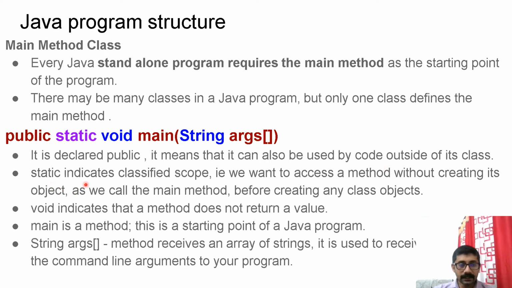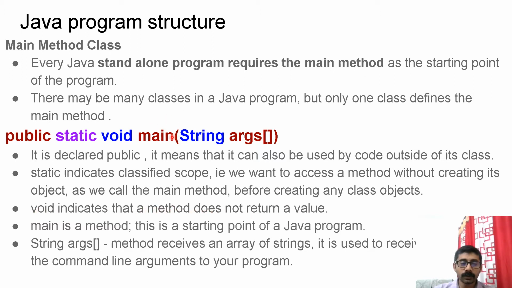Static indicates it is classifier scope. We learned two types of scope: classifier scope and instance scope. Static means it is classifier scope. That means it is part of the class only. It is not part of any specific instance. That is, we want to access a method without creating its object. As we call the main method before creating any class objects, for that purpose only we are keeping this main method as classifier scope, that means a static method.